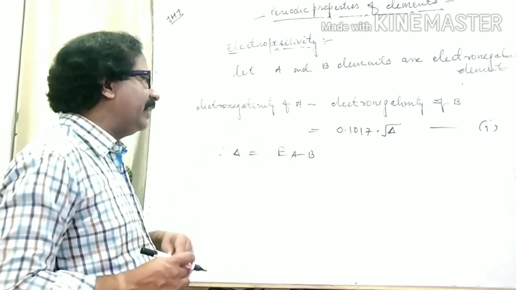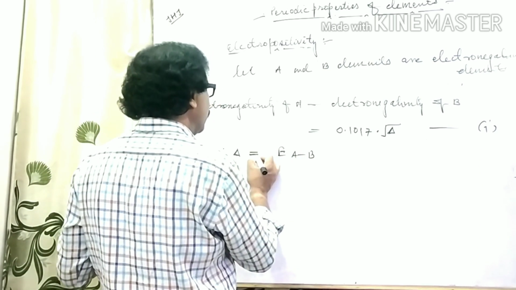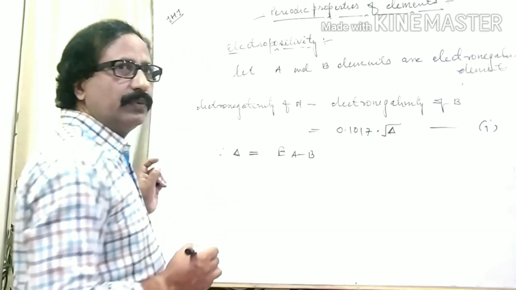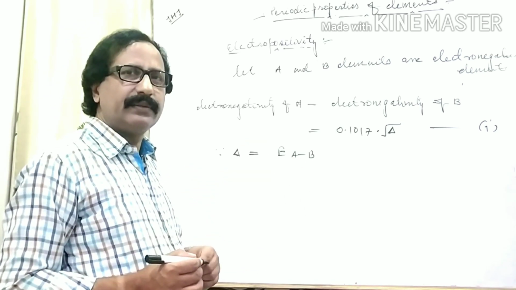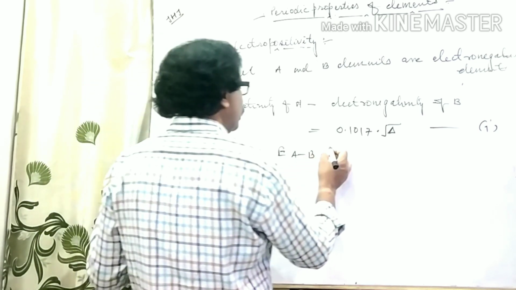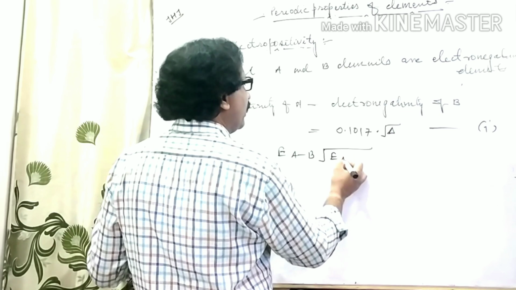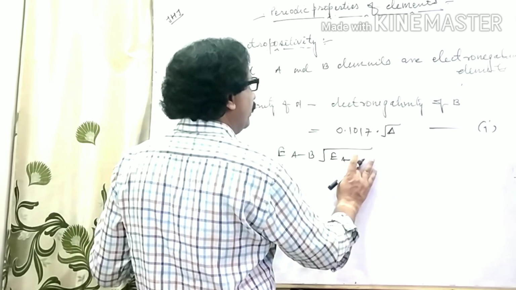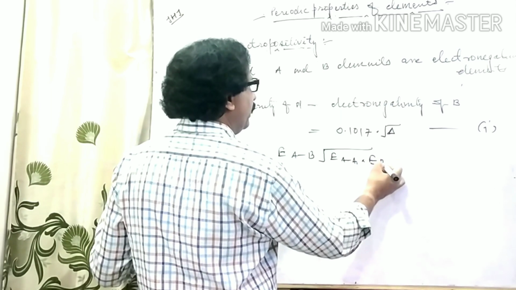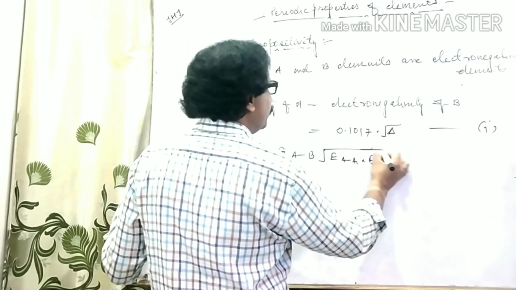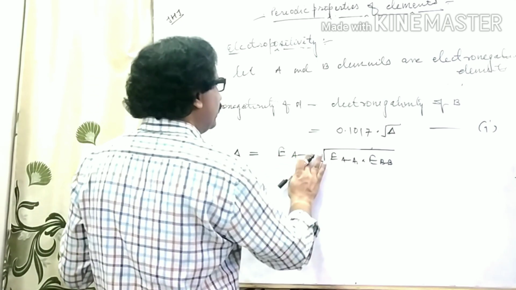Delta is equal to EAB minus under root EAA into EBB. Here, what do you mean by E? That is also a very eminent thing. This one.